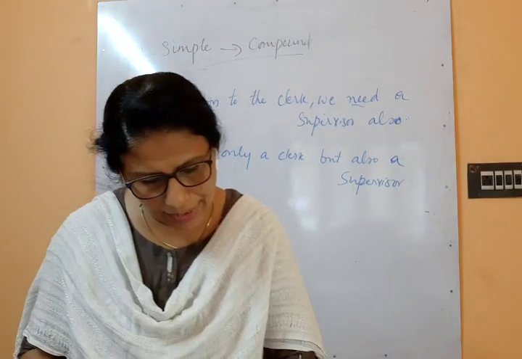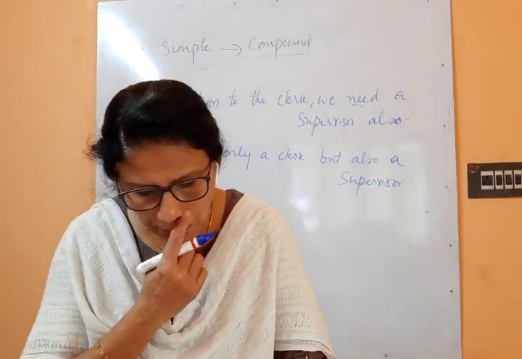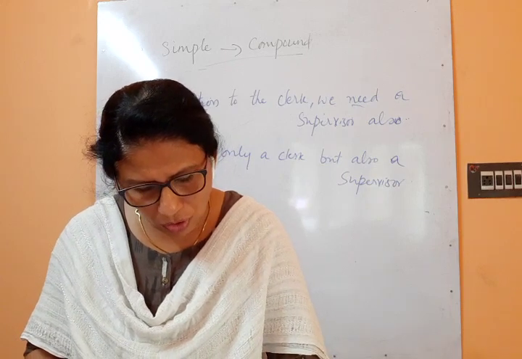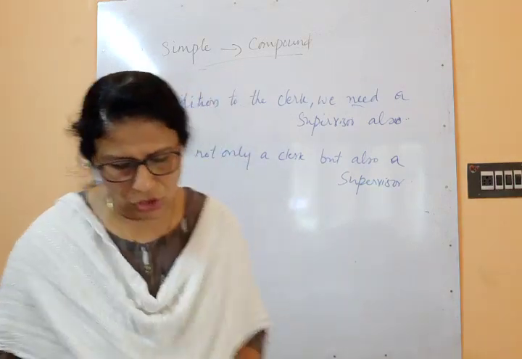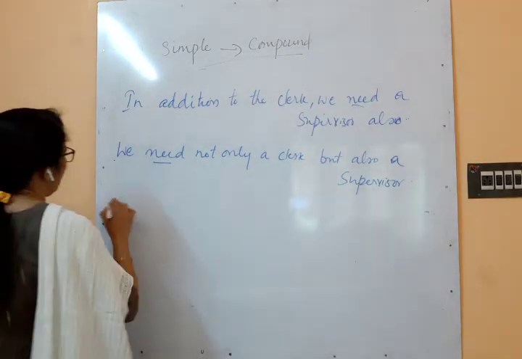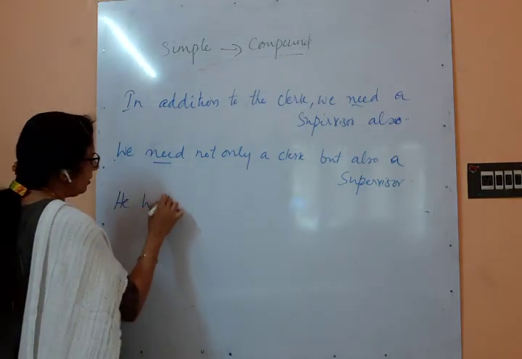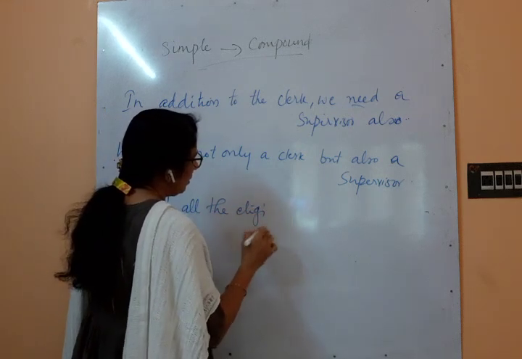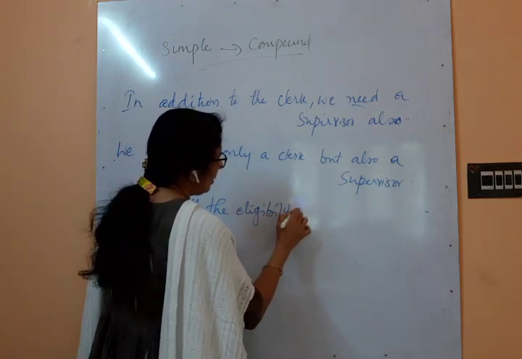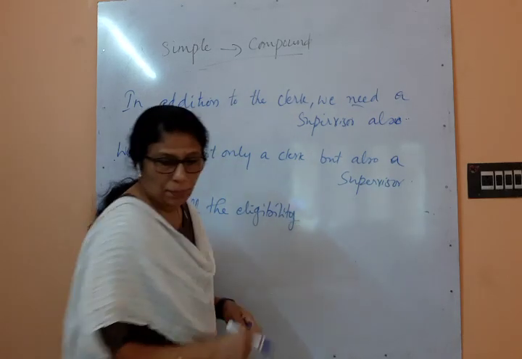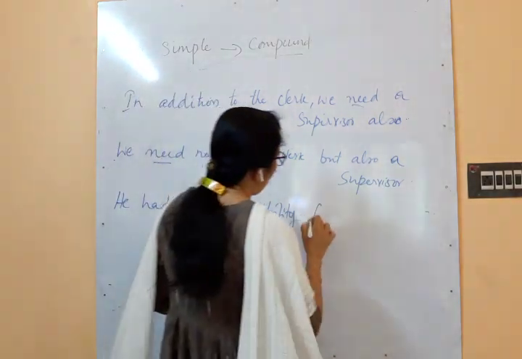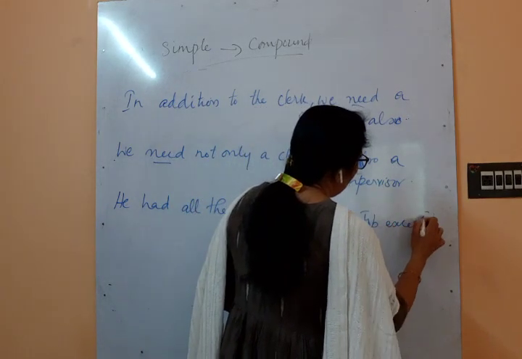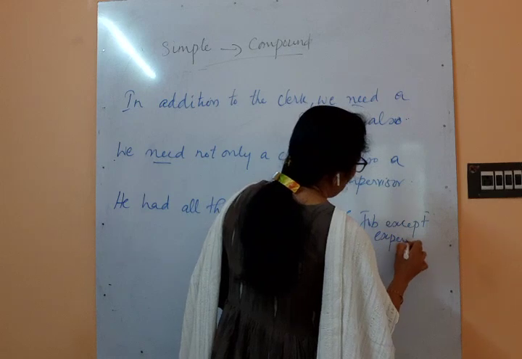Next example. He had all the certificates for the job except experience. He had all the eligibility for the job except experience.